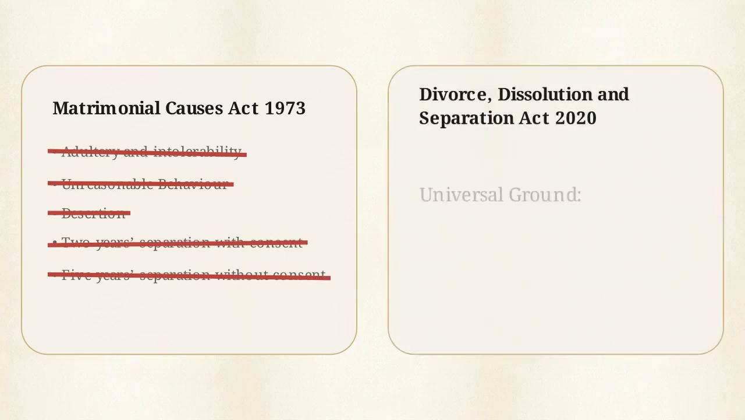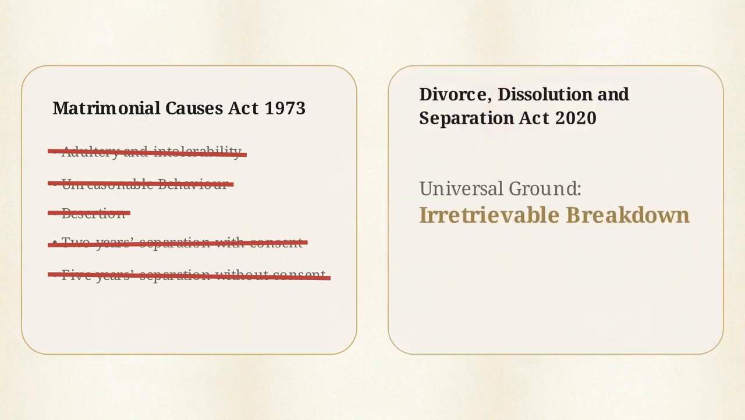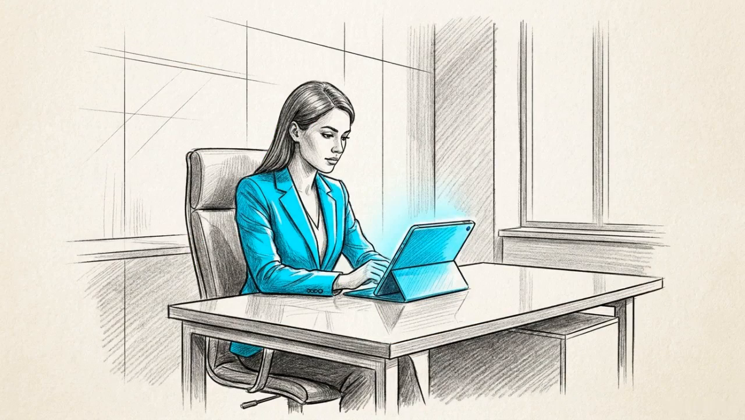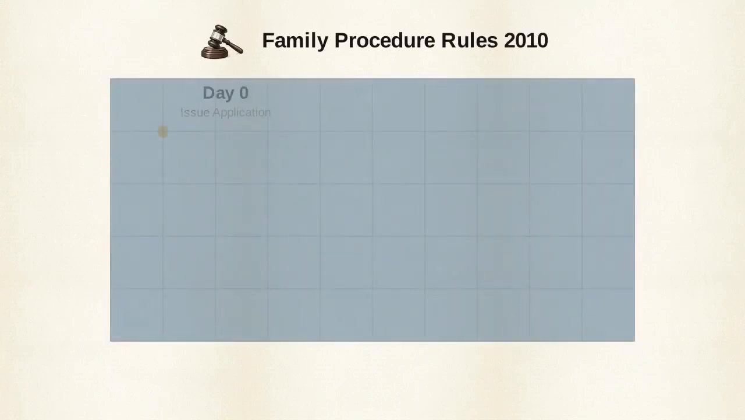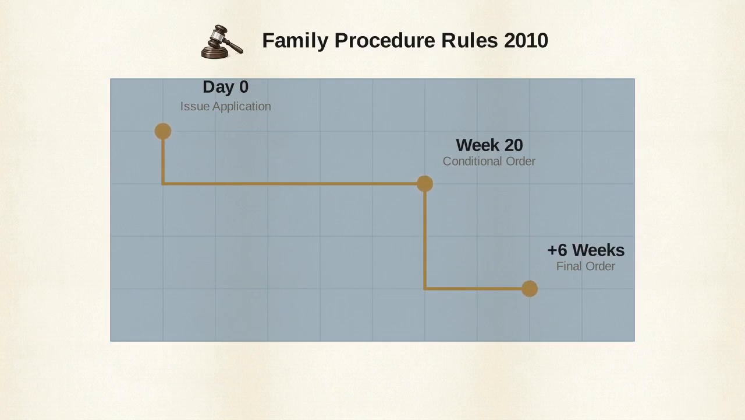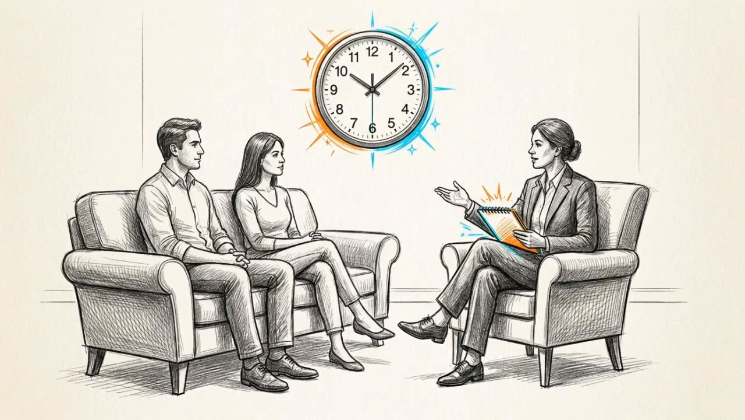The legislation established one universal ground for severing a marriage or civil partnership: the irretrievable breakdown of the relationship. This change redirected the daily focus of the family practitioner. The legal challenge is no longer gathering evidence of blame, but maintaining absolute precision in following the schedules of the Family Procedure Rules 2010. Before the clock starts, the Children and Families Act 2014 requires applicants to attend a Mediation